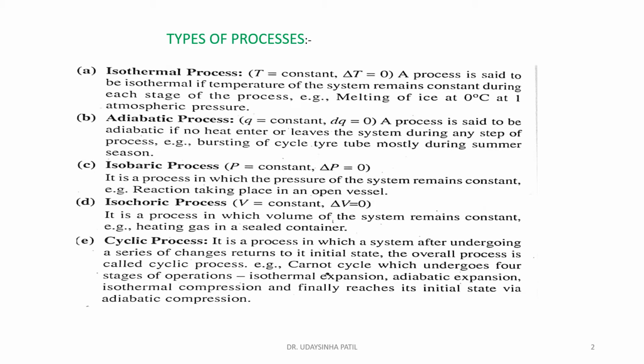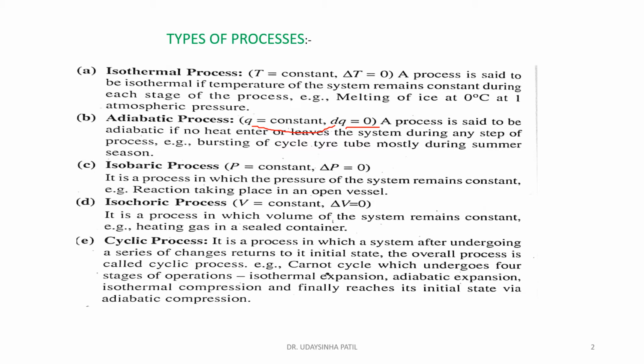Then and only then can we say that the process is adiabatic, and Q, the heat absorbed or evolved by the system, remains constant, and the change in heat is always equal to 0. Heat remains constant, dq is equal to 0.